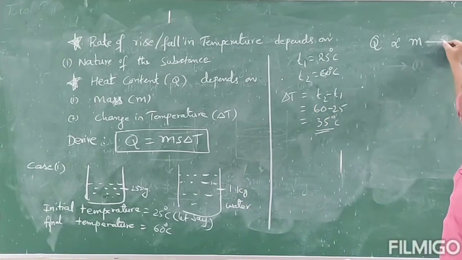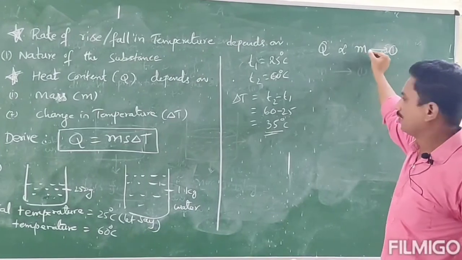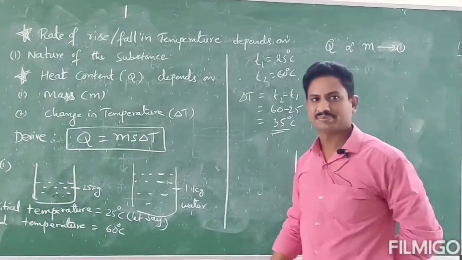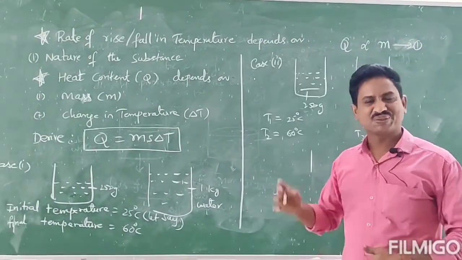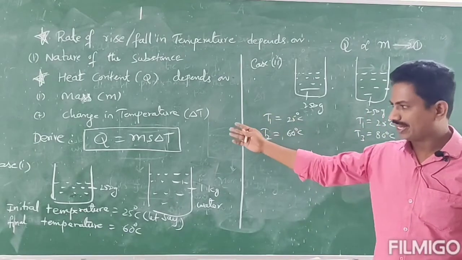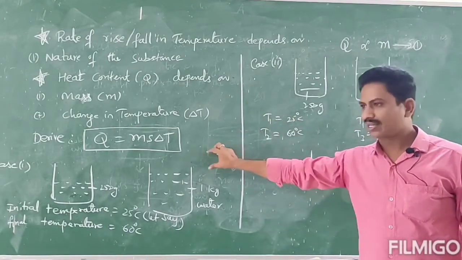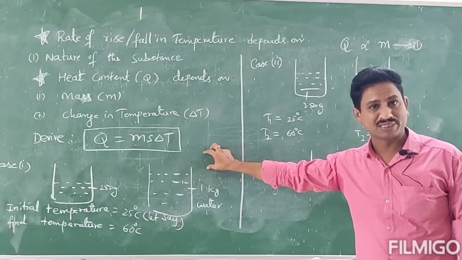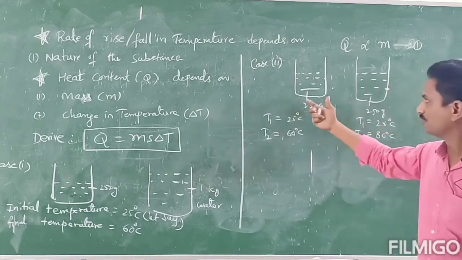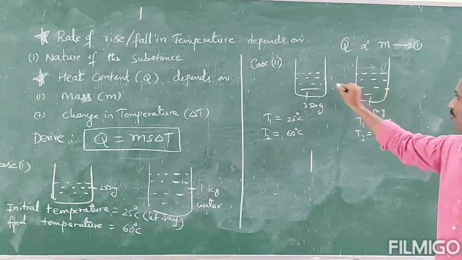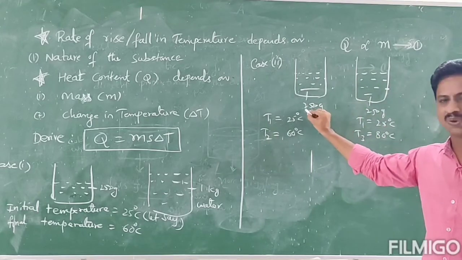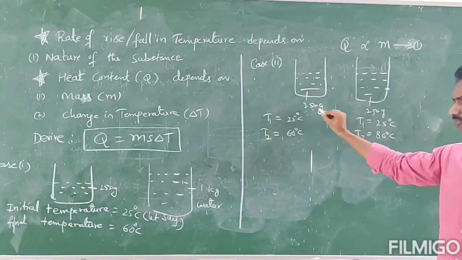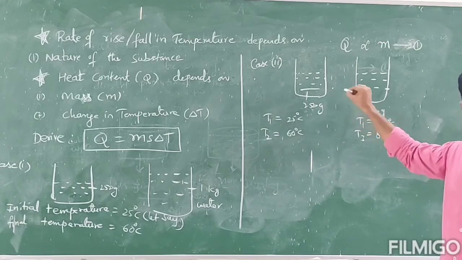Let us say this is equation 1. Let us observe case 2. In case 1, we took delta T as constant and the masses were different, whereas in case 2, we have two beakers containing the same quantity of water, let it be 250 grams. That means the masses are the same.